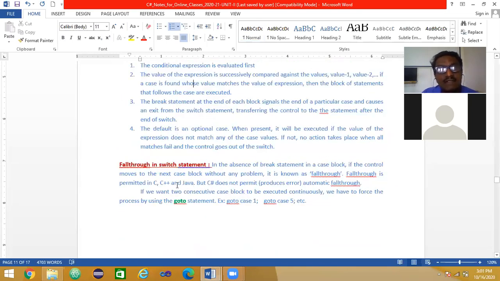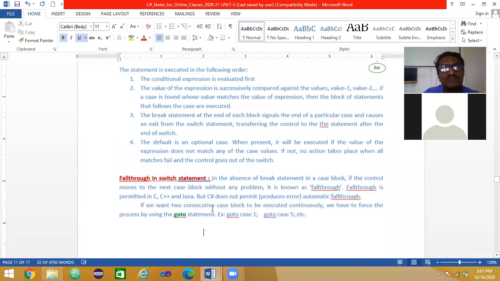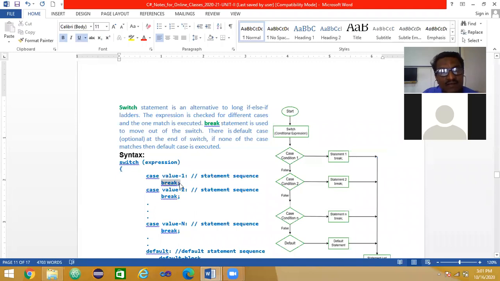Okay, if at all you want consecutive case blocks to be executed continuously, we have to force the process by using the goto statement. I can use the goto statement in switch. If I don't want to break here, after executing this I want to go to the next case here.